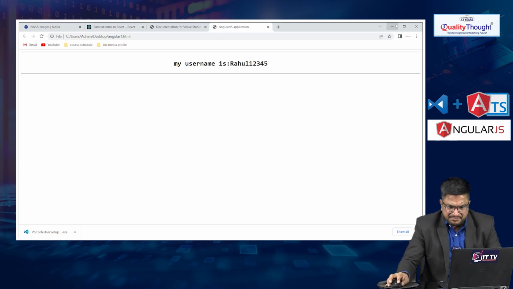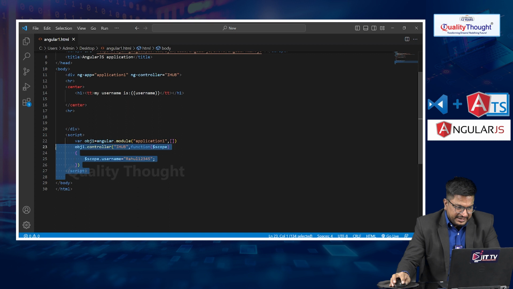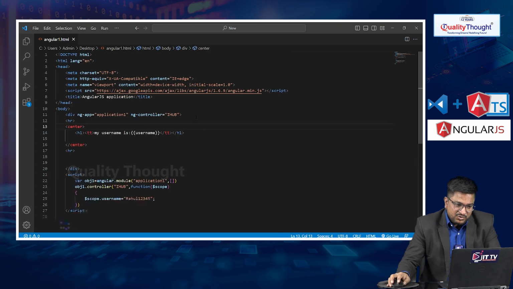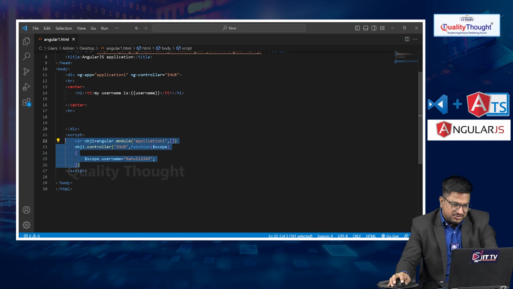So now this is the main approach. If you want to develop a single page application using AngularJS, we must import the JavaScript in our HTML. Developers mainly use this script, the JavaScript, and that is where we can write our application business logic.